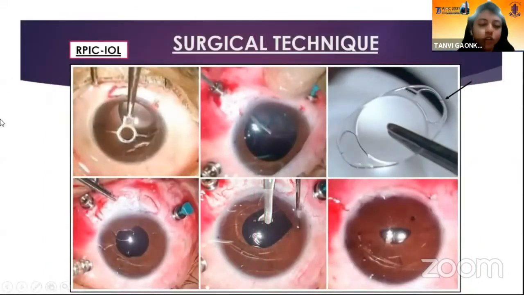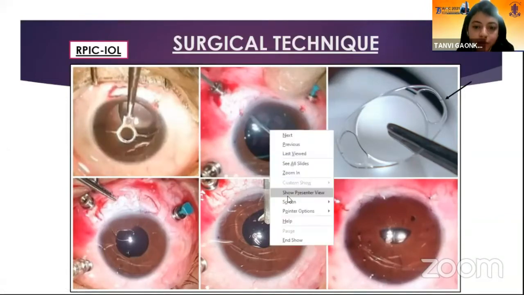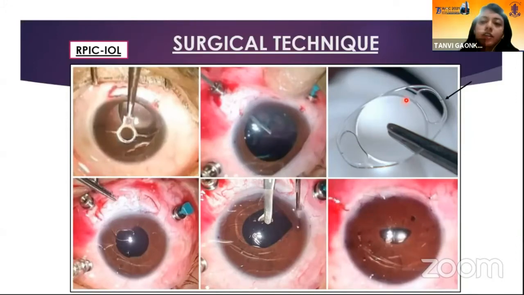So the surgical technique in group A involved marking the horizontal meridian at 3 o'clock and 9 o'clock, followed by the creation of the pars plana ports and a pars plana lensectomy and vitrectomy. This was the pars plana lensectomy vitrectomy. The retropupillary iris claw IOL that we used was this one, and the arrow shows the iris claw mechanism where the iris tissue was enclaved.